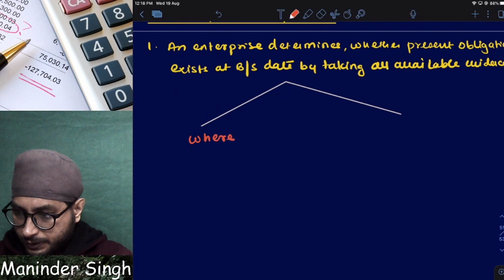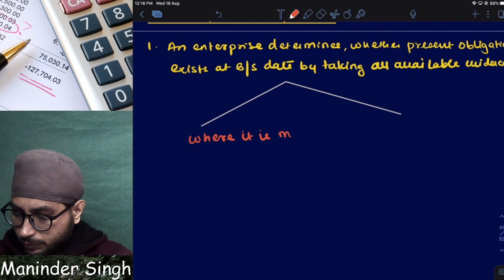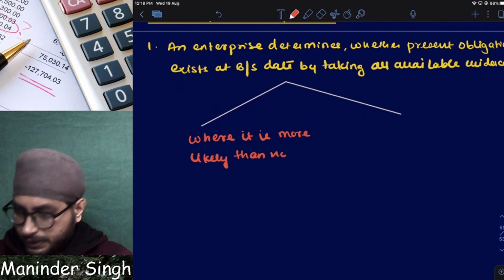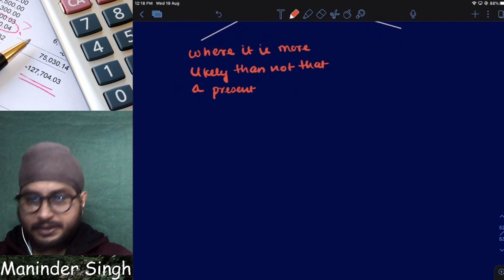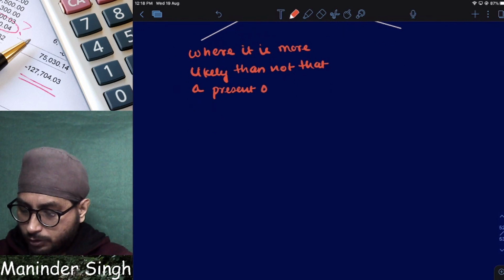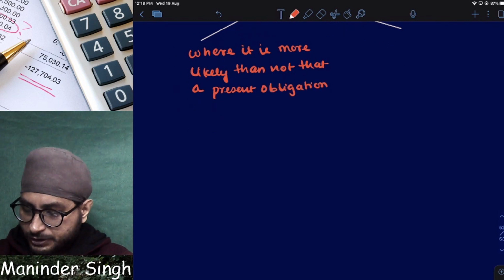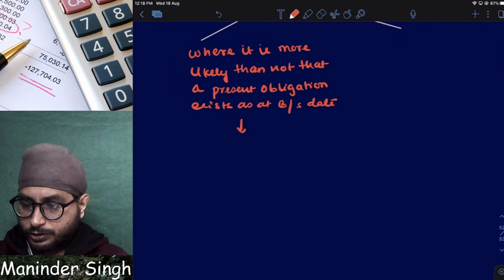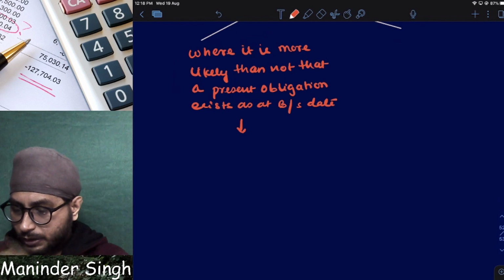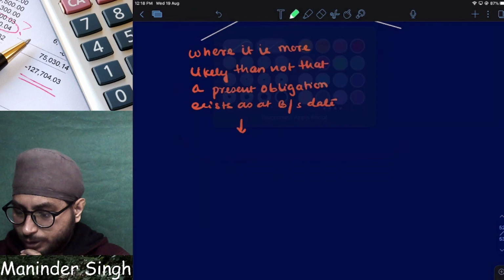Where it is more likely than not that a present obligation exists as at the balance sheet date, now tell, what should I do?